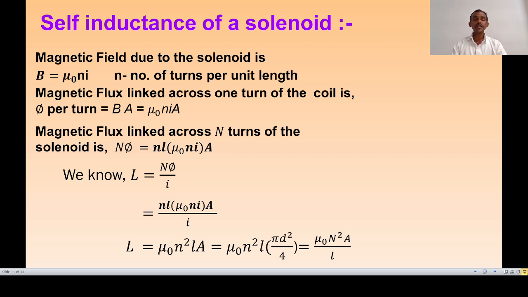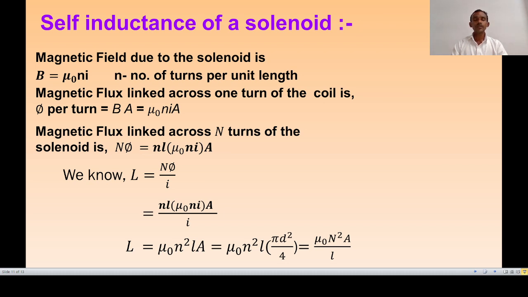Here capital N is the total number of turns of the solenoid, and small n is the number of turns per unit length. From this relation we can also write the self inductance per unit length, that is L divided by l, is equal to mu 0 n square A.